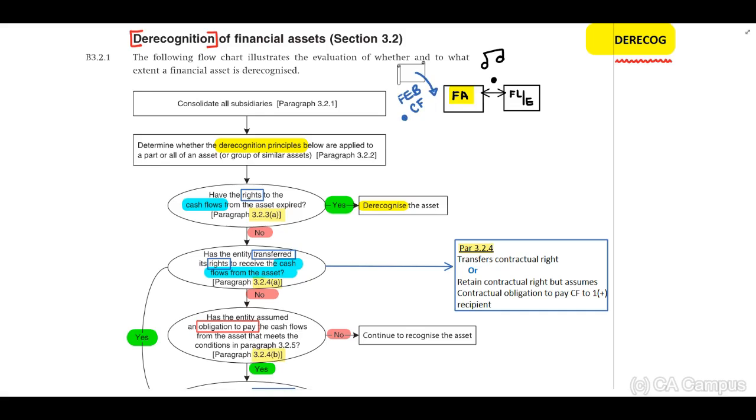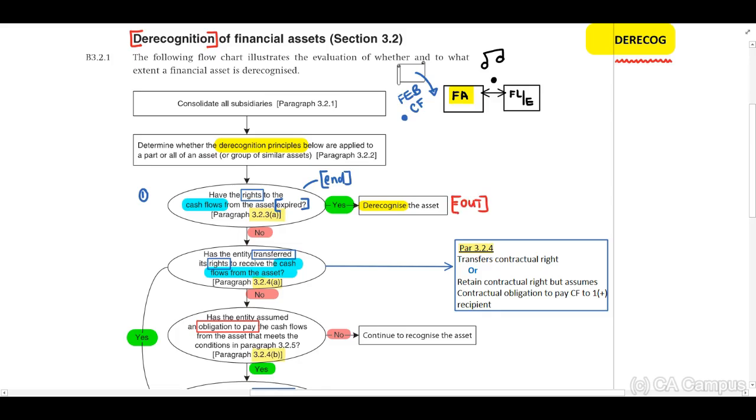Let's work through the flow chart. We need to determine whether the derecognition principle below are applied to a part or all of an asset or group. Question number 1. Have the rights to the cash flows from the asset expired? Now guys, first, when will these rights expire? This will be at the end of the contract. And then, if this is yes, you need to take out and derecognize that asset.